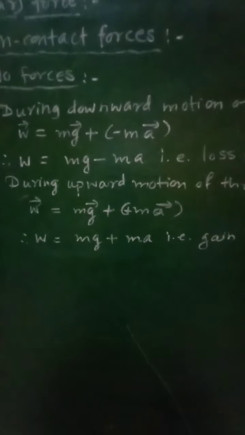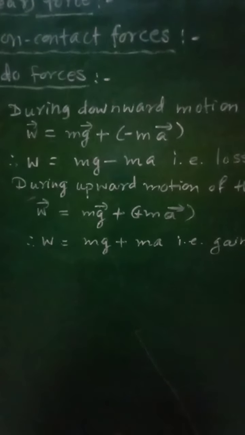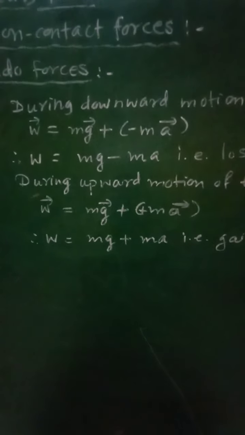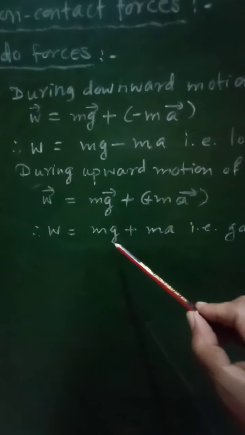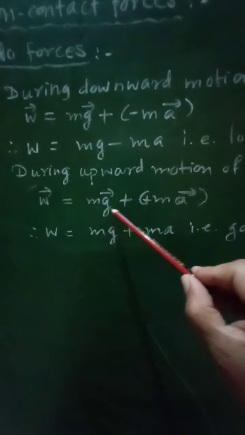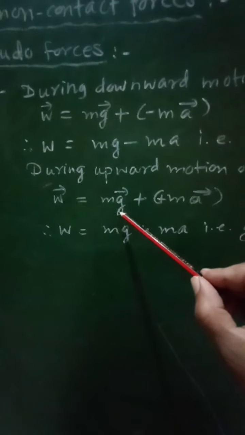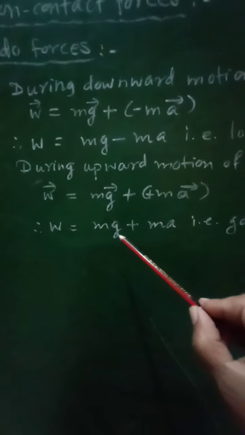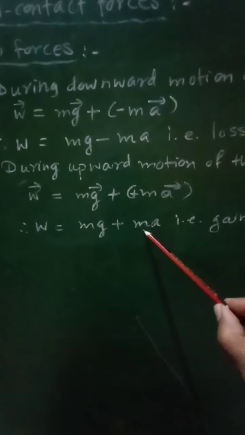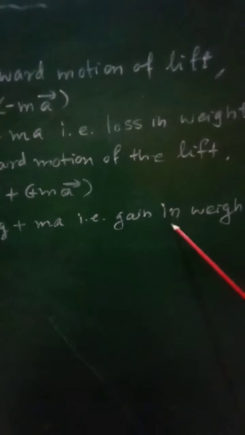In this case, the acceleration of the lift a will be taken as positive as it is directed upward, and therefore the resultant weight W will be equal to mg plus ma, which represents that there is a feeling of gain in weight.